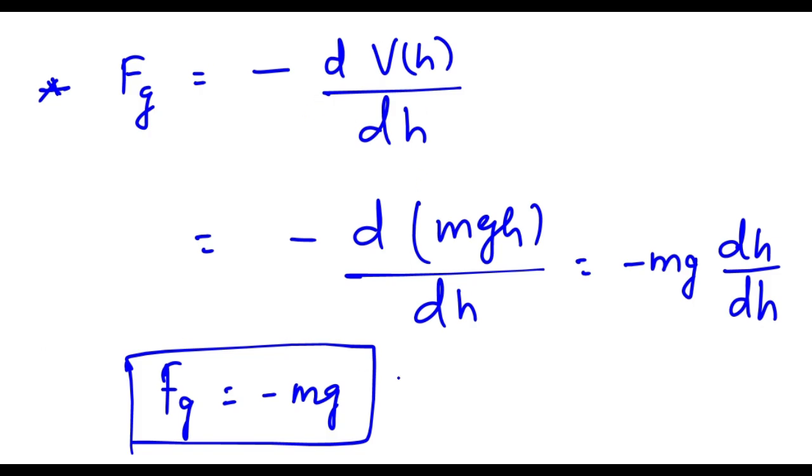Okay, this we have just verified here, that if this mgh is potential energy, then negative of gradient of this mgh will be the force under which potential energy is being changed, means against which some external factor is working and potential energy of the body or a system is being changed. So let's carry this on to the next slide, and then we will derive a very beautiful result.